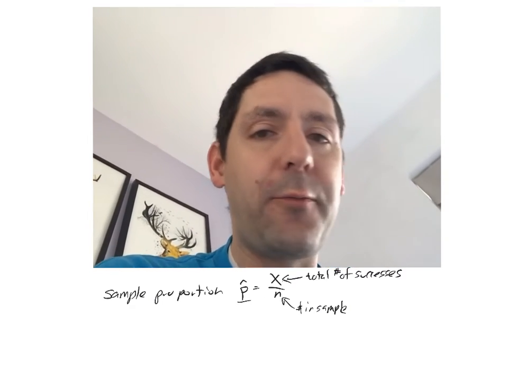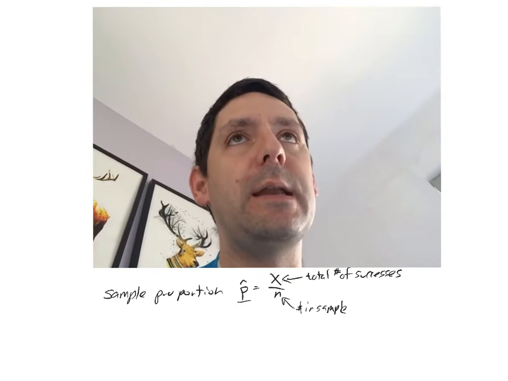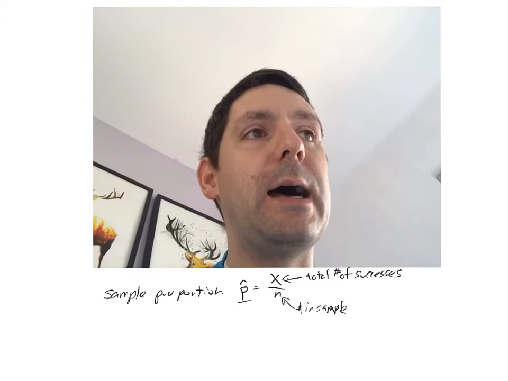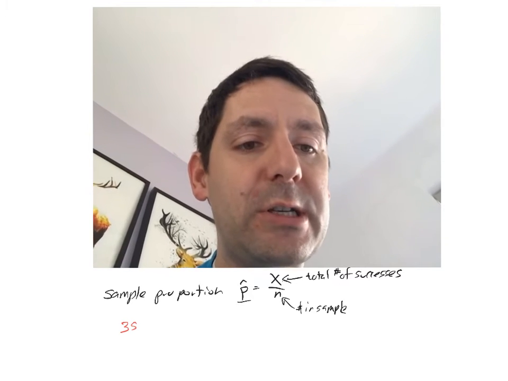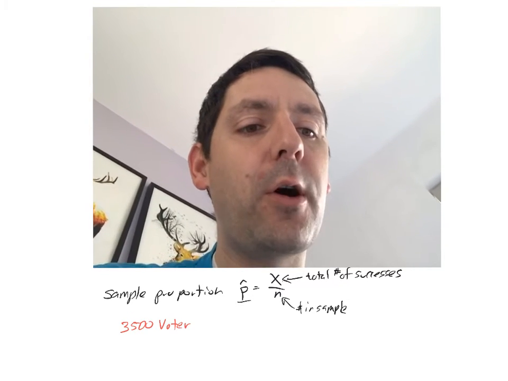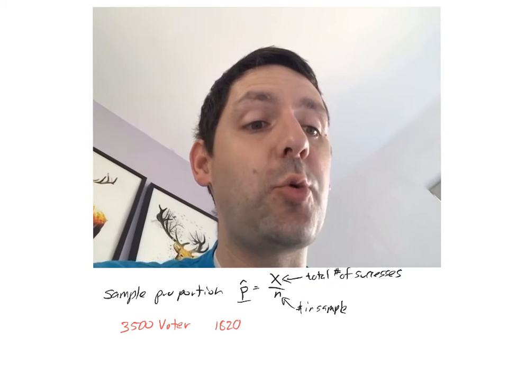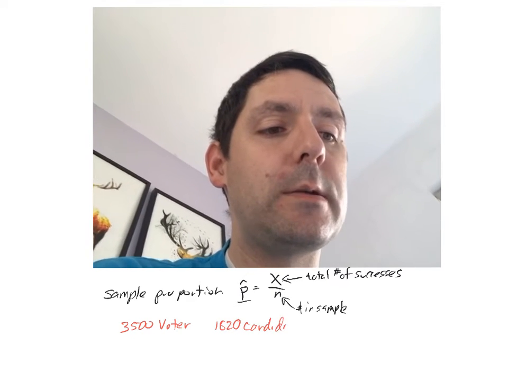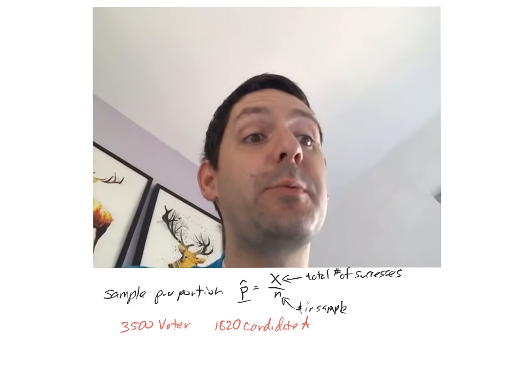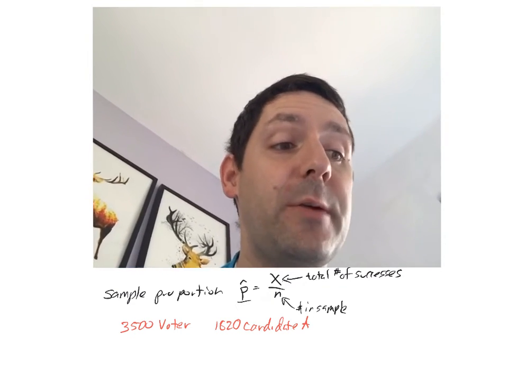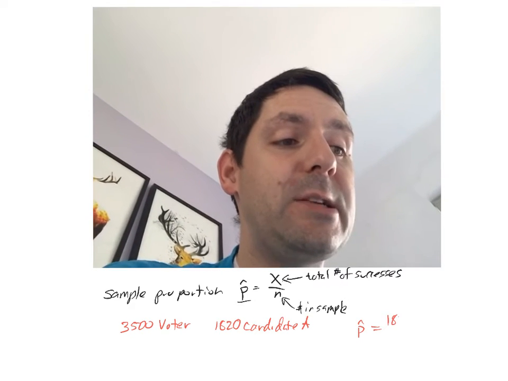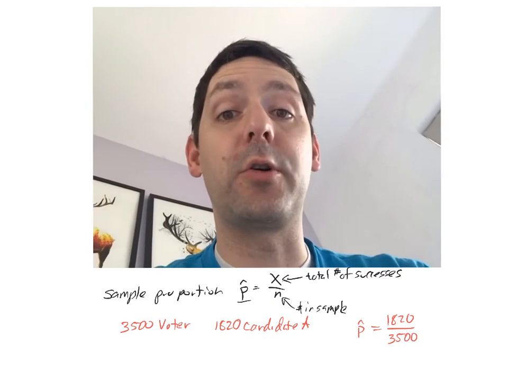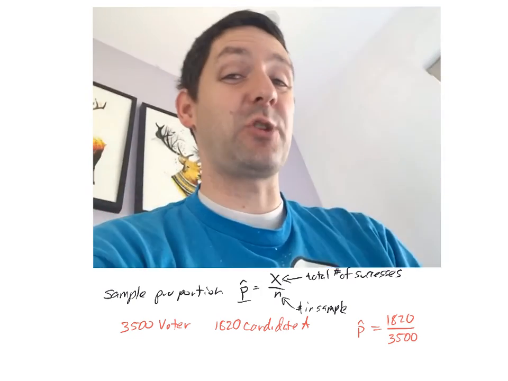So for example, if we're looking at a particular candidate, and we take a poll as people come out of the polling booth, and we ask, let's say, 3,500 voters who they voted for, and 1,820 voted for our candidate, candidate A. All right, now the sample proportion is pretty straightforward, because that just means we take the total number of successes, which is 1,820, and divide by the total number of events, which is 3,500 voters. Okay, so that part of it is fairly straightforward, fairly easy to work with.